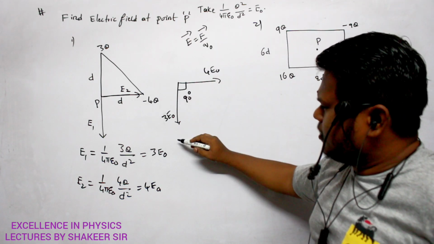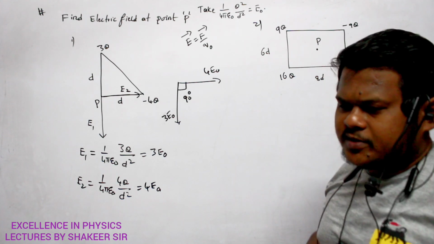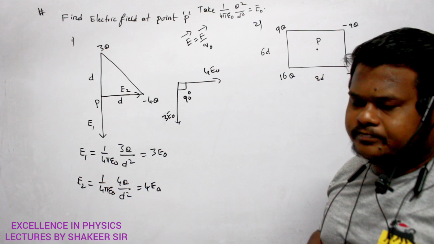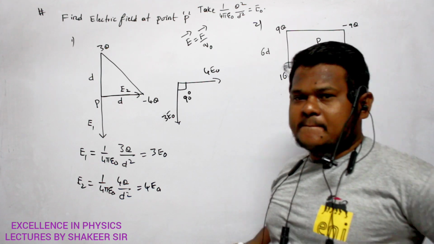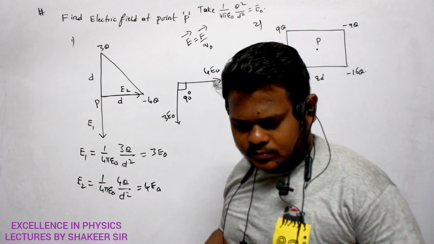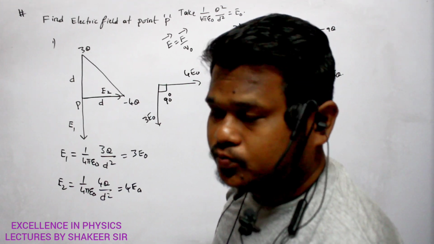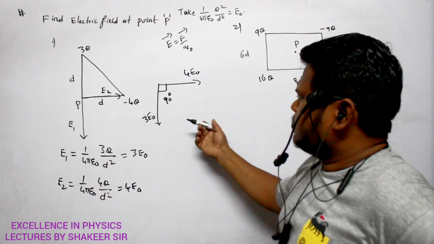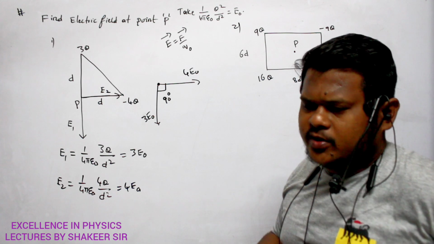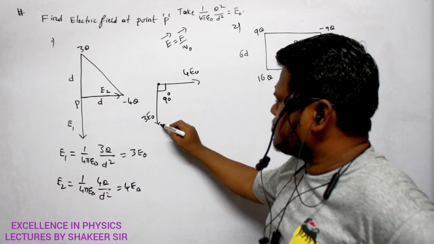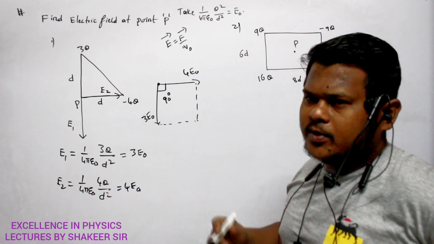So one electric field is in this direction, another electric field is in this direction. How can you calculate the resultant of these two? These two vectors are joined tail to tail, so I can construct a parallelogram, using the parallelogram law of addition.